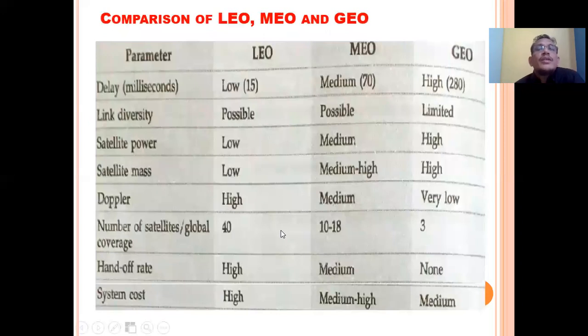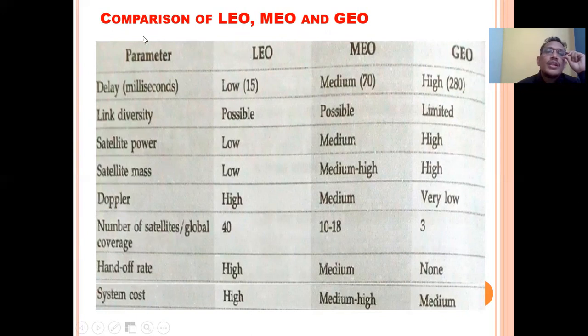So what is the basic comparison of LEO, MEO and GEO in terms of different parameters? Those are delay, link diversity, satellite power, satellite mass, Doppler effect, number of satellites for coverage, handoff rate, and system cost.